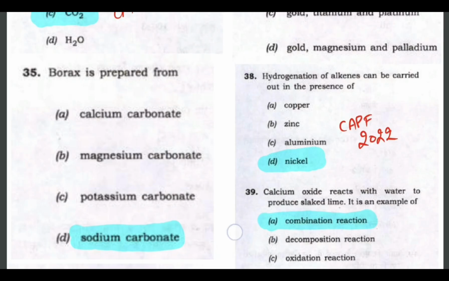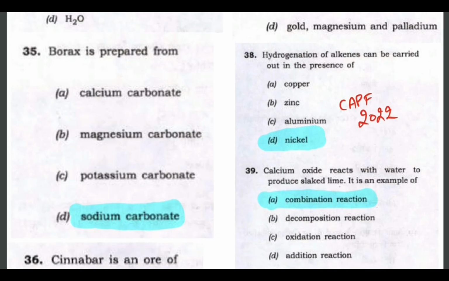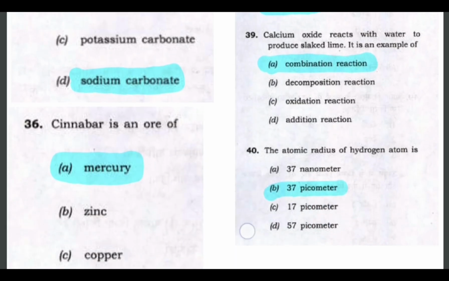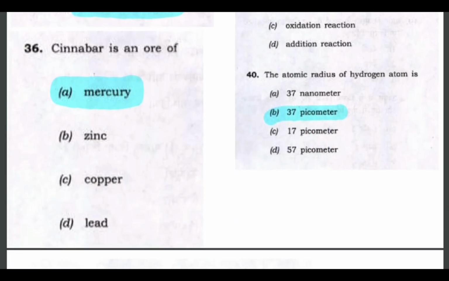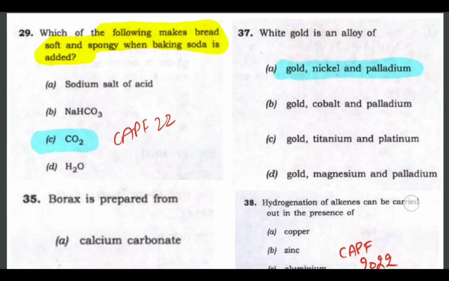And then this next question, borax is prepared from sodium carbonate. Comment down the formula of borax. Then this question is related to ore. Cinnabar is an important ore of mercury. Just remember this has been repeated so many times. Cinnabar is an ore of mercury. Let's see the next question.